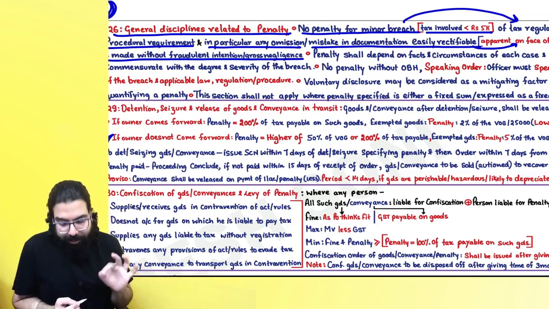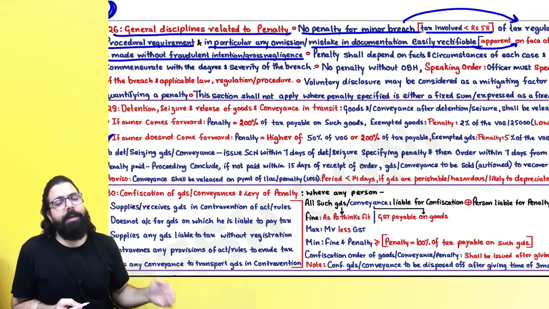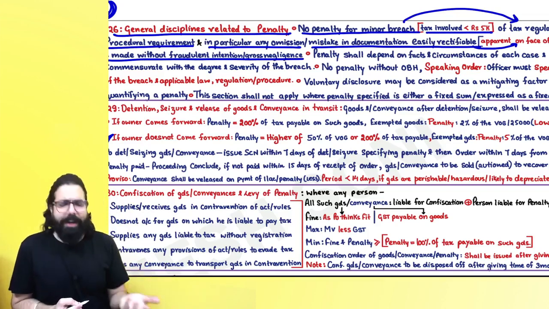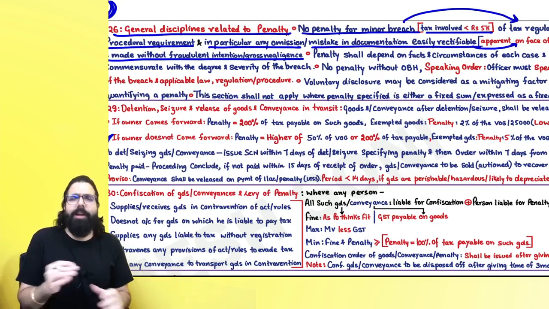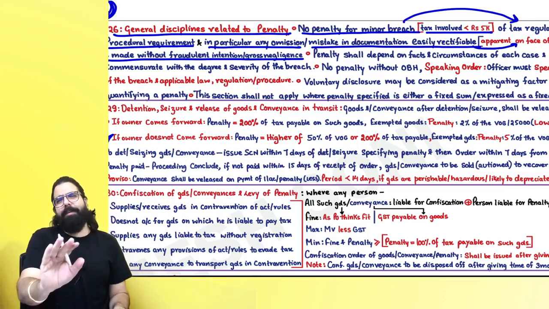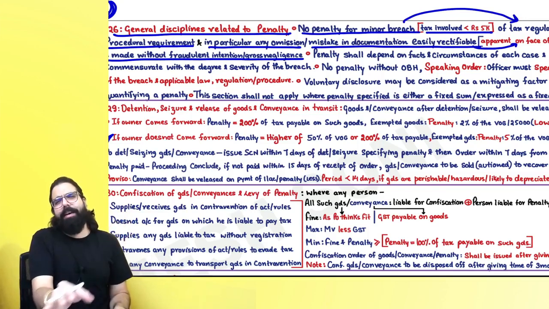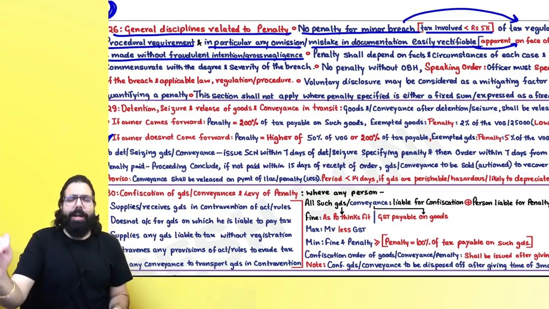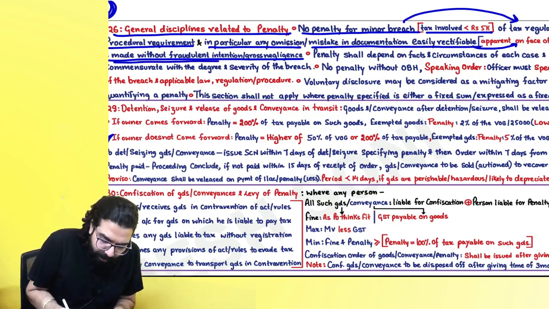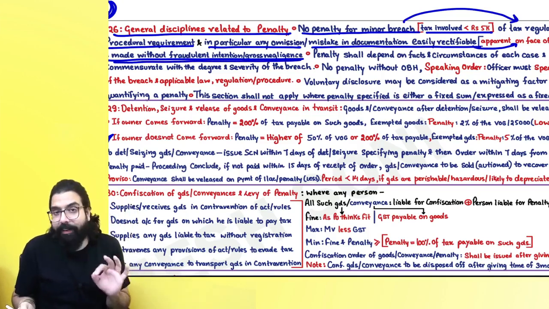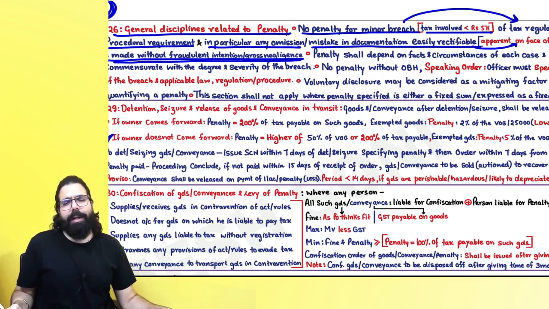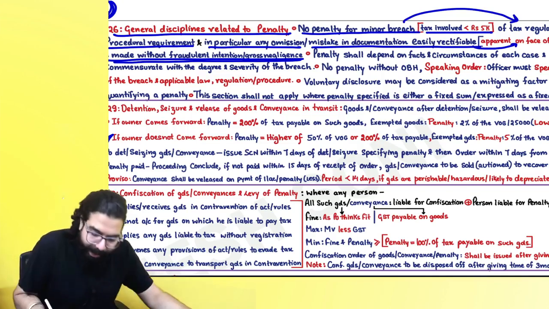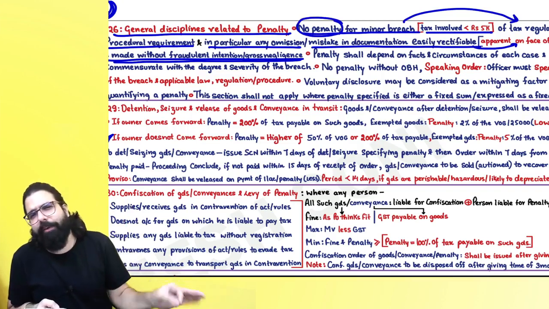Always remember one thing, sir, if you have done a minor breach which is less than 5,000 of any tax regulation or procedural requirement, and in particular, if you have done any omission which is easily rectifiable, which is apparent on the face of record, and it is not done with any wrong intention, basically without any fraudulent intention, and gross negligence should not have happened. Okay? If it is done without any fraudulent intention or gross negligence, then they are telling, sir, the officer can not penalize you also. He will not levy any penalty.